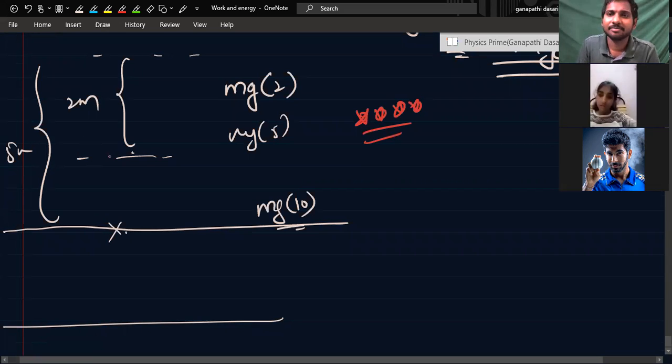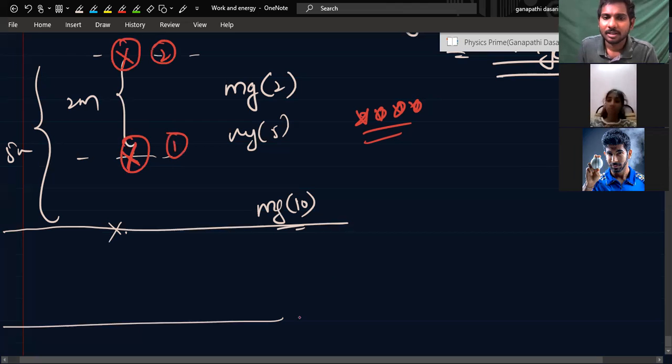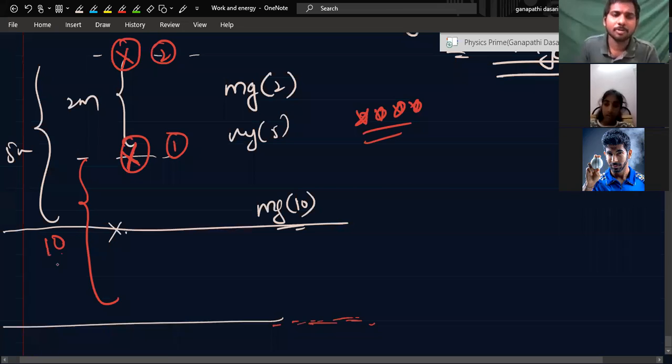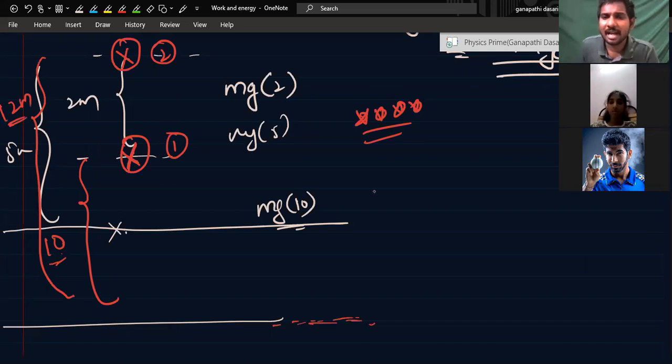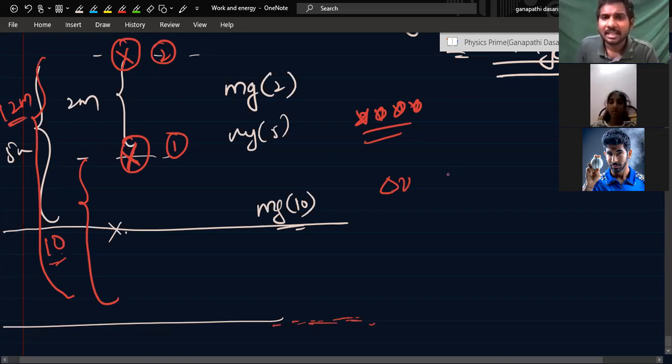The difference will remain the same. Suppose here the particle is taken from the first point to the second point, and I am taking this as the reference level. Consider this level is how many meters? Suppose 10 meters. It will become how many meters? 12 meters, or not? Now, what is the change in potential energy?